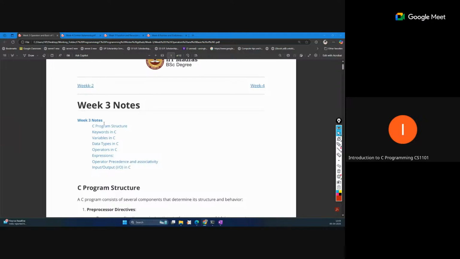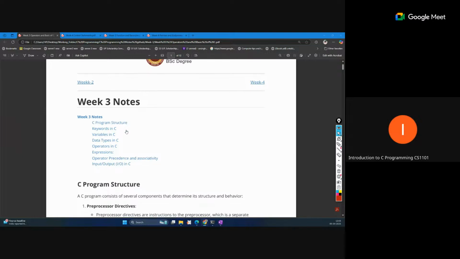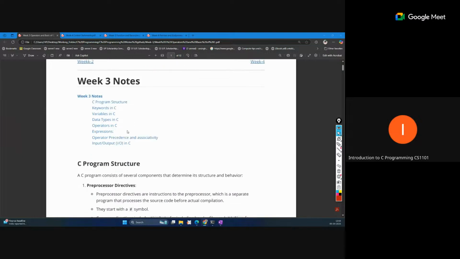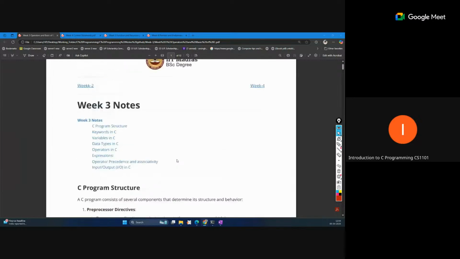So this is the week 3 notes. First, we will recap the notes and then we will try to solve the questions of the mock. Week 3 is just the basics of programming. Here we discussed the very basics, as we start with any programming language: what are keywords, variables, data types, expressions, operators. All these things are the syntax we use to write a program. There are some rules or specific guidelines for every programming language that we should understand. That is what we discussed in week 3.